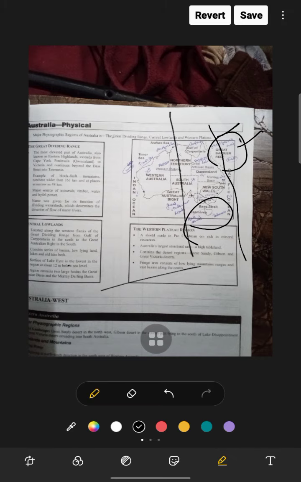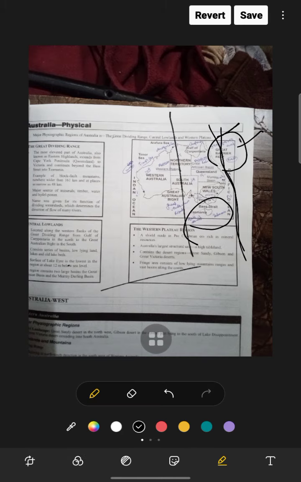This is the Bass Strait. Here is the Great Barrier Reef, and the Great Dividing Range is near that. This whole area is the Great Dividing Range, which runs parallel to the Cape York Peninsula. Here is the Cape York Peninsula, and it extends beyond Bass Strait to Tasmania, this whole area.